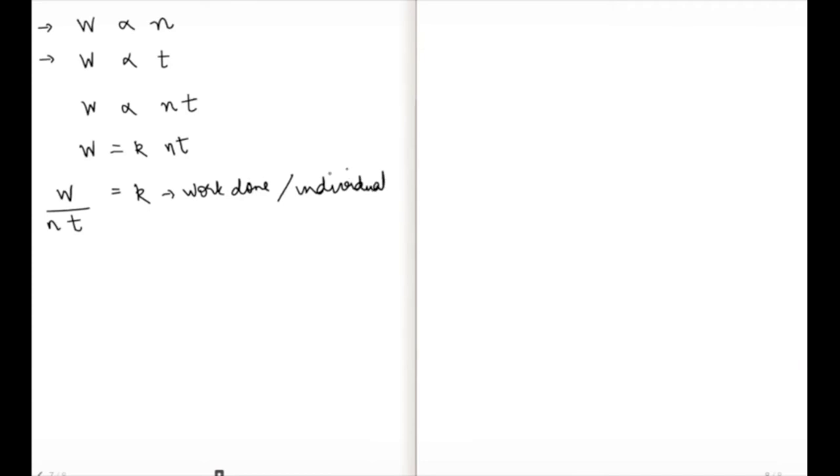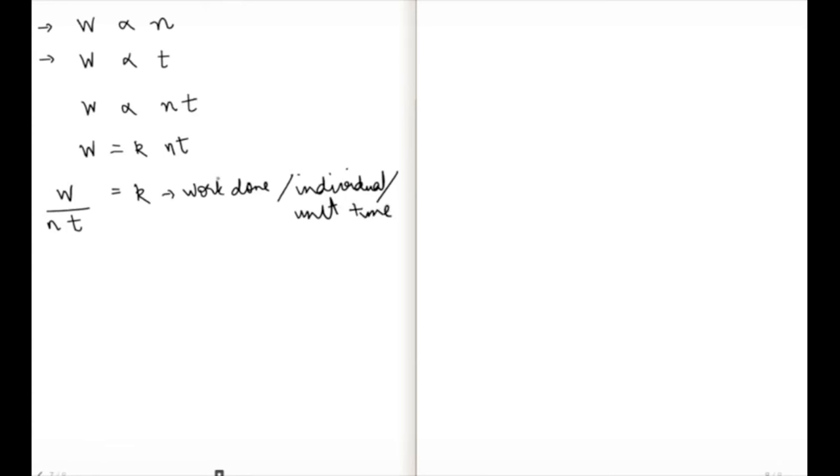Now if I combine both of these assumptions, I get work done is proportional to the number of people on the job and the time that they get on the job. If I remove this proportionality and replace it with an equality, I will need a constant here. So let's understand what this constant is. This constant is work done upon the number of people upon time. If I were to write this constant in simple running English, this is work done per individual per unit time. Excuse my writing.